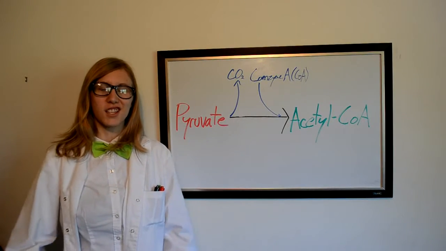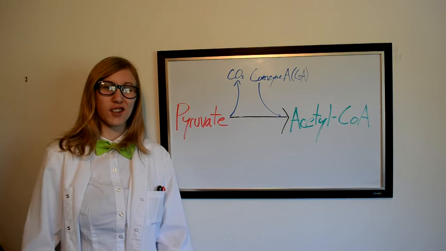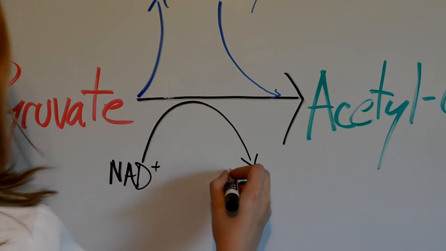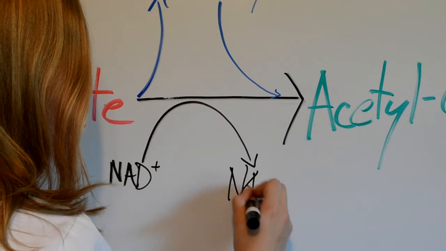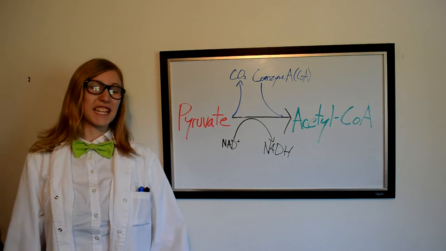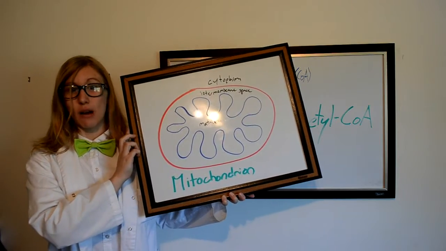Pyruvate is then oxidized and attaches to coenzyme A, forming acetyl coenzyme A. Carbon dioxide is a product of this process. Oxidation of pyruvate reduces NAD+, an electron carrier, to NADH, which is used later. This happens inside mitochondria, singular mitochondrion, that weird-looking organelle that's nicknamed the powerhouse.